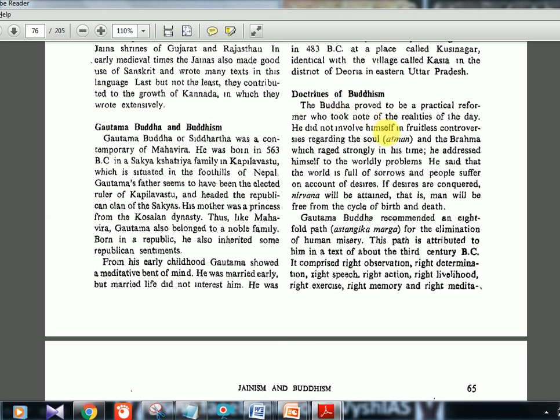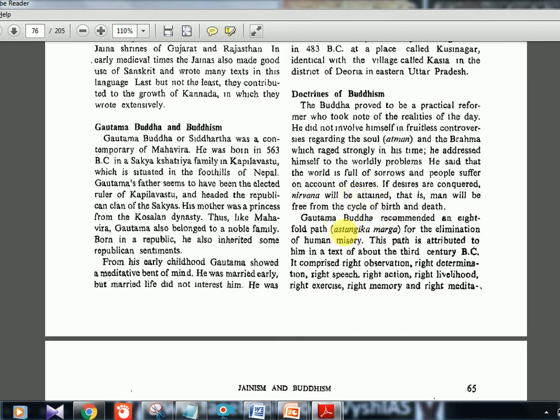Doctrines of Buddhism. Like we saw for Jainism, the three ratnas, or the knowledge, action, liberation. Here Buddhism also has some things. But here you should know they did not believe in God, they did not support the Varna system. It's all opposite of that. And they believed in nirvana, or getting enlightenment, by meditating.